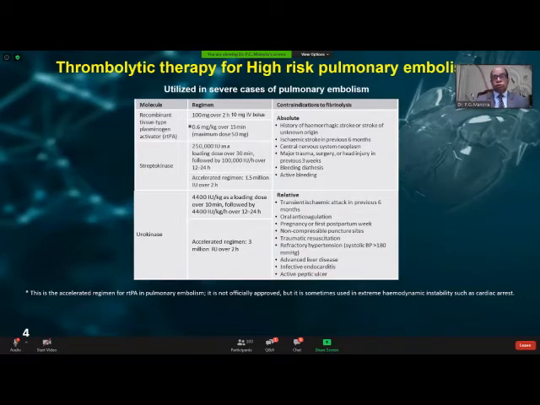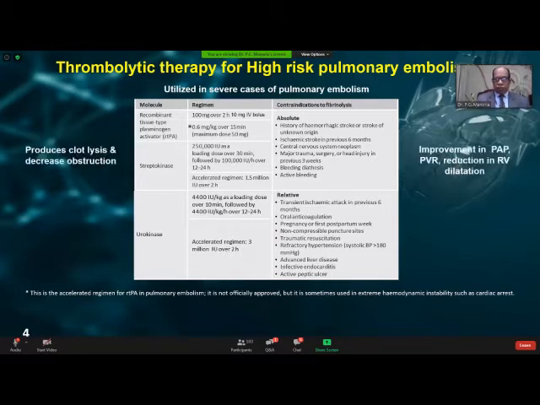You can also use streptokinase, you can also use urokinase, but rTPA is preferred over streptokinase and urokinase.